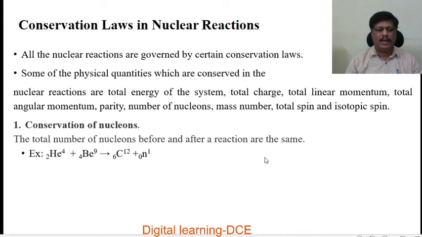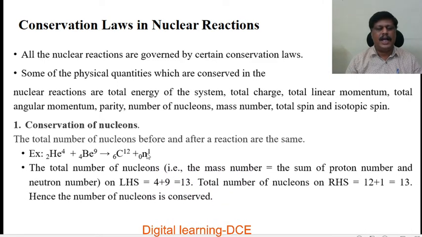For example, take 2He4 plus 4Be9 gives rise to 6C12 plus 0n1, that is a neutron. Let us calculate the number of nucleons, which is represented by the mass number. Here 4 plus 9 is equal to 13, and 12 plus 1 is equal to 13.